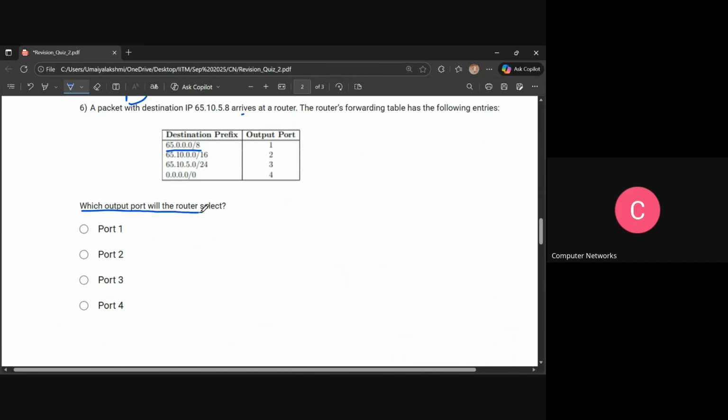Which output port will the router select? It will forward by the longest matching prefix. Which is the longest match? The third one. Because the first one will match with 8 bits, the next one is 16 bits matching, and the next one is 24 bits. Is it clear? So the router will use port 3.